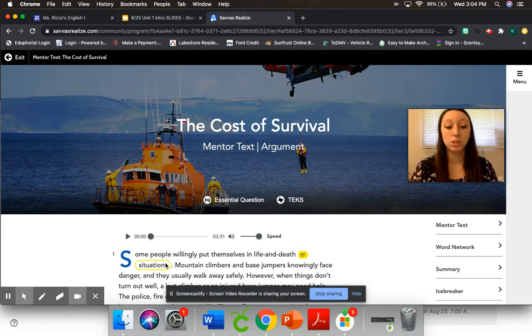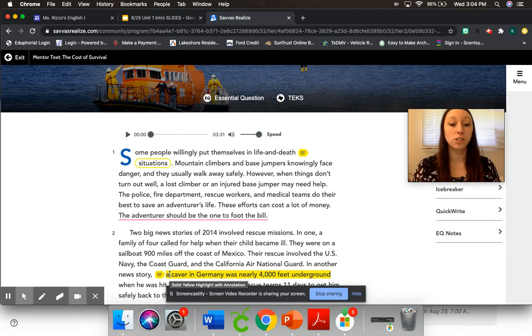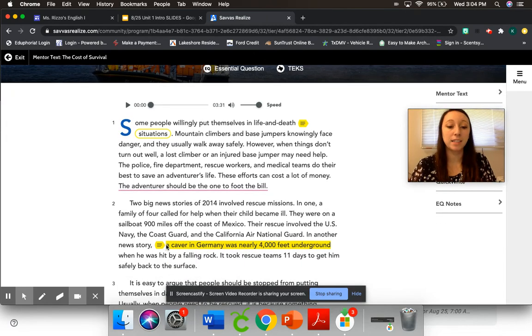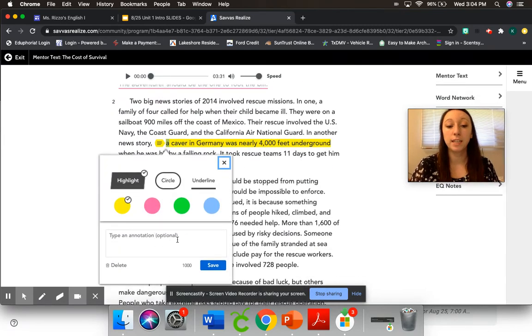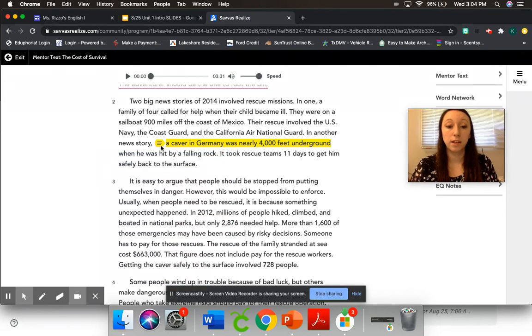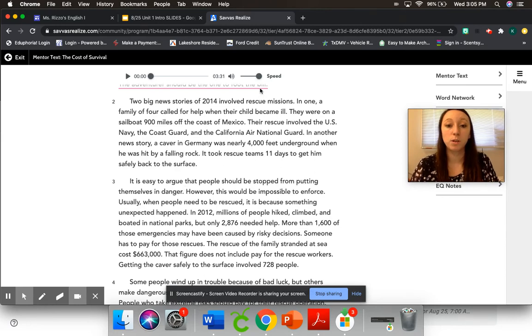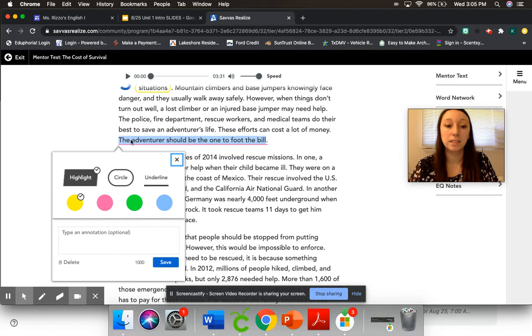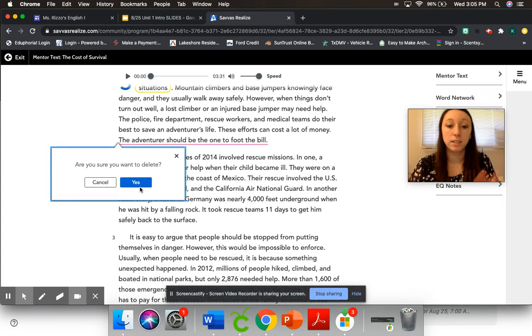Make sure that you circle the words you don't know in yellow, underline important ideas in pink, and then highlight things you don't understand and leave an annotation. You don't even have to highlight the whole part. You could just highlight that one letter so you know that everything after that you have a question about. Make sure that you write your annotations in this annotation part. If you mess up on an annotation, you can delete it. Like right here, maybe I didn't like this, so I'm going to delete. Yes, I want to delete, and now it's gone. This one, maybe I don't like this highlight. I can click the box, delete, and it's gone.